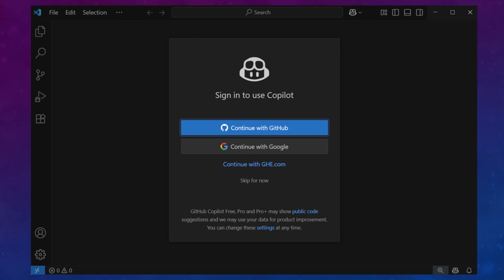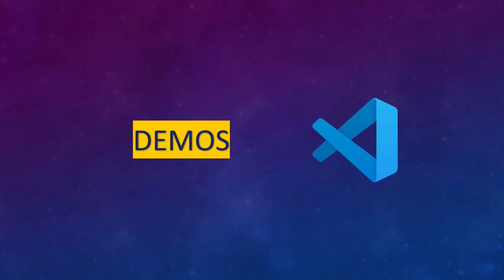All right. So to have GitHub Copilot on Visual Studio Code, you need to sign in with a GitHub or Google account or a ghe.com account, and like that you can use GitHub Copilot. So we are going to start a demo. We are going to talk about the different models, the chat mode, the edit mode, the available models in Visual Studio Code, the latest news, and we are going to have 2 or 3 demos about that. So let's get started.